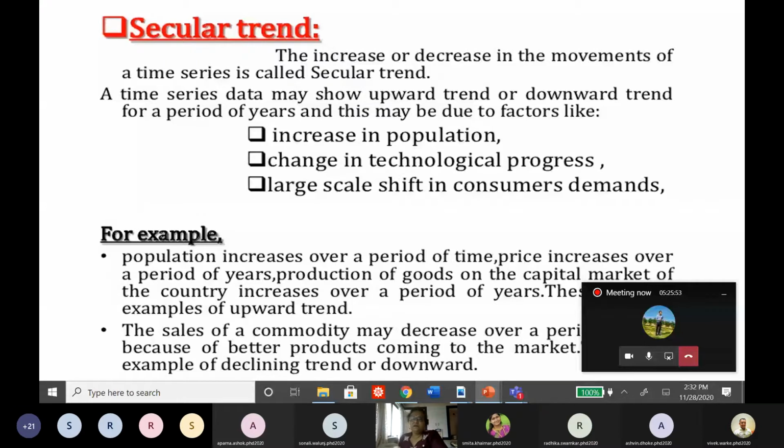When you see an increase in price, in commodities, in production of goods, in the capital market, then we call it an upward trend. Whereas if there is a decrease, then we call it a downward trend. Suppose the demand decreases, then sometimes the price also decreases. That is a decreasing scenario, and that is called a downward trend. Sometimes we cannot decide whether the trend is upward or downward, so we can say it is a mixed trend, but most of the time it is upward or downward.